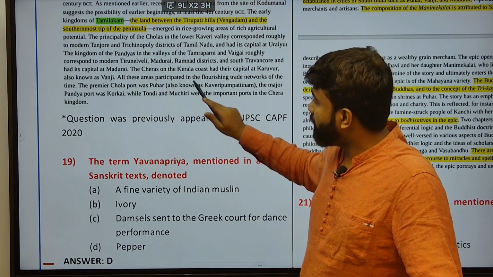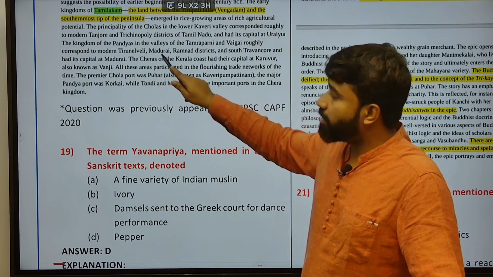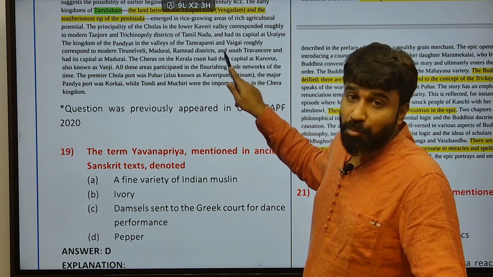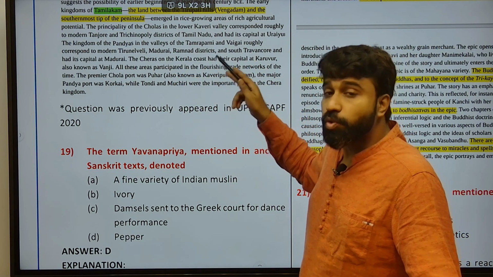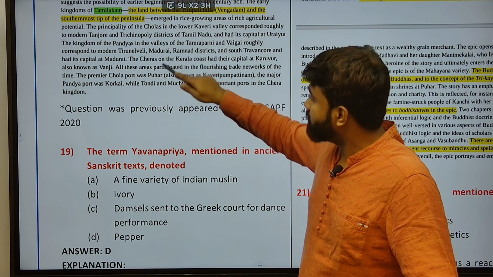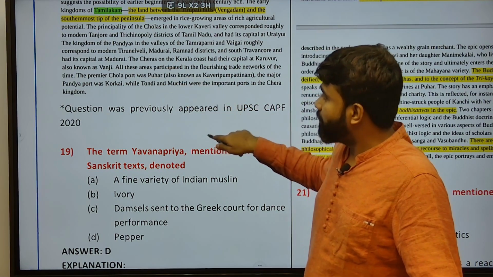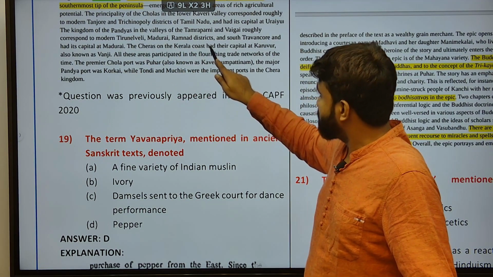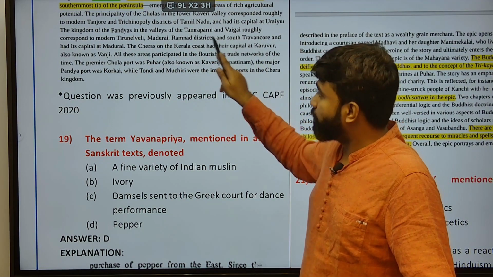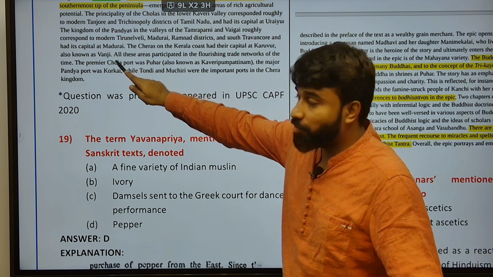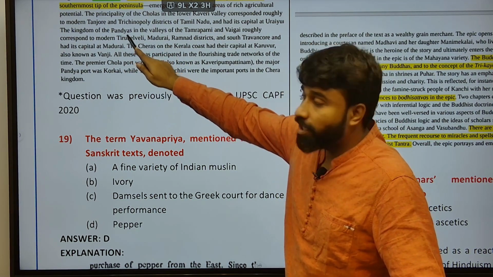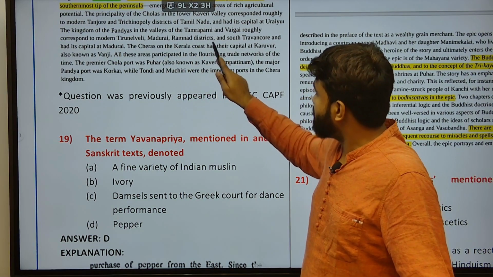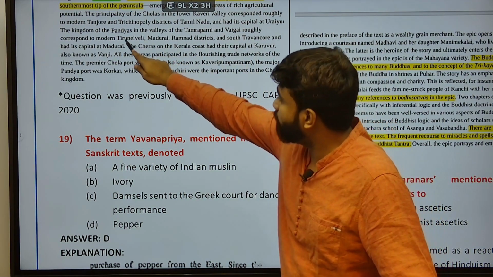These are the principalities. Next is the kingdom of the Pandyas in the valleys of the Tamraparni and Vagai, the two rivers whose valleys contained the Pandya kingdom. Modern Tirunelveli, Madurai, Ramnath districts and South Travancore, with its capital Madurai, are part of the Pandyas.